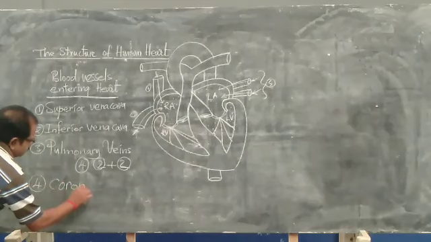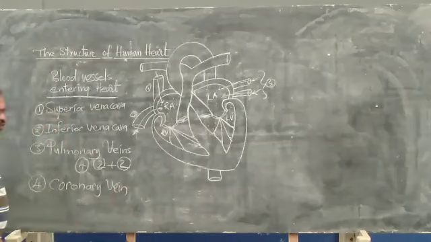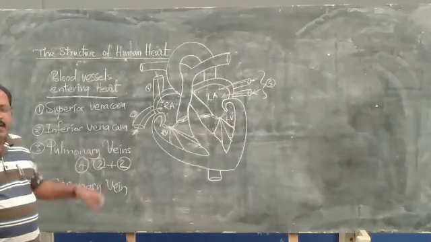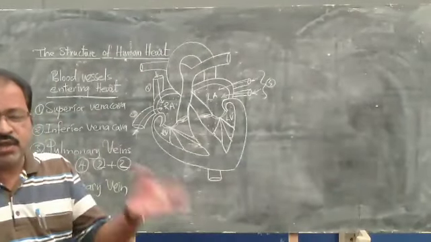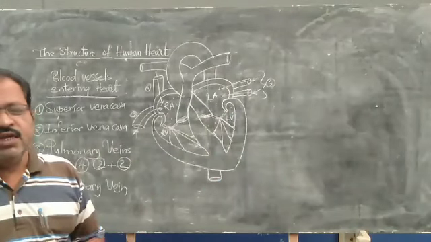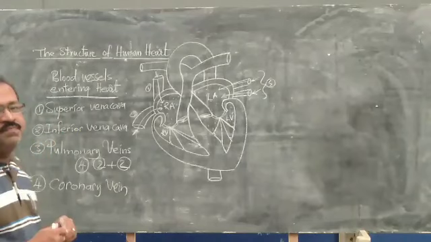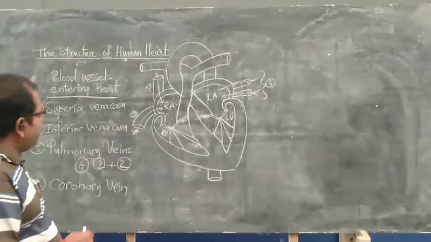Coronary veins. This is the blood vessel which brings the blood from the walls of the heart to the right auricle, through the superior vena cava. So that is the coronary vein. These are the blood vessels that are entering into the heart. Now, let me say what blood vessels are going away from the heart.